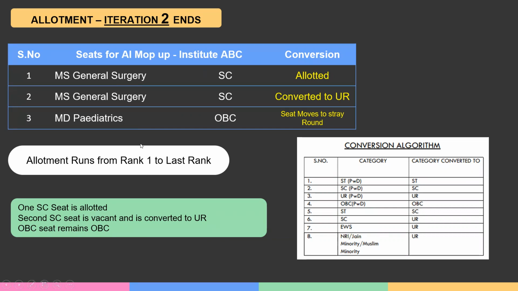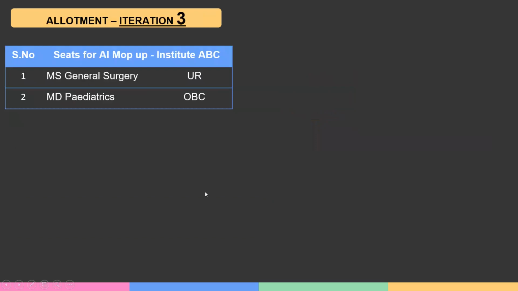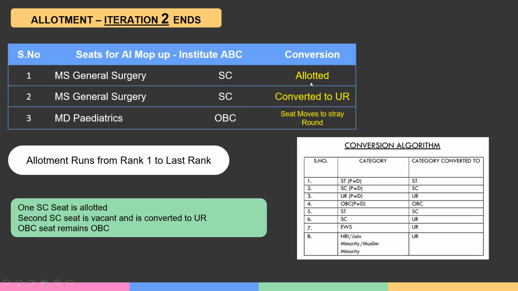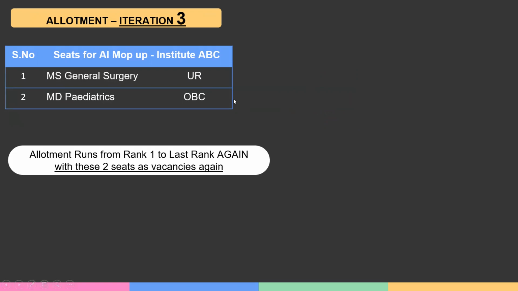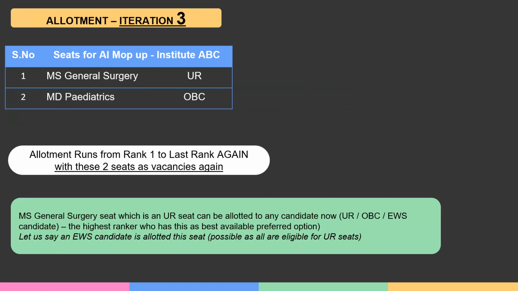So at the end of the second iteration, after the last rank, the conversion algorithm comes into place and the SC seat is converted to a UR seat, correct? So in the second run, the SC seat is converted to a UR seat and the OBC seat remains the same. And the third iteration starts. Now with how many seats vacant? This SC seat was allotted, so only a UR MS General Surgery seat and an OBC MD pediatric seat are vacant. This is anyway not going to be allotted to anyone because no OBC candidate opted for it. The iteration starts again, running from rank 1 to the last rank with these two seats as vacancies.